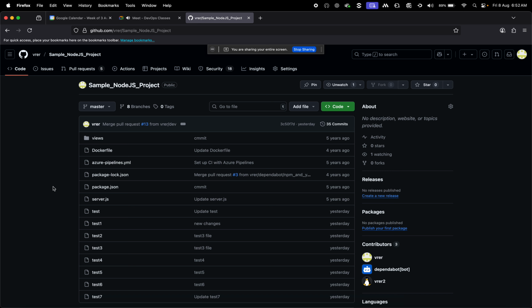Otherwise, we don't know, right, whether the code is working or not until we test it. So directly we cannot push to the main branch and just expect that it will work, right. So that's why the whole branching concept came, and the strategies concept came.